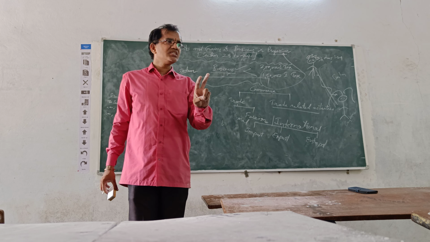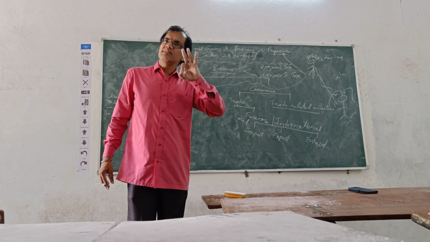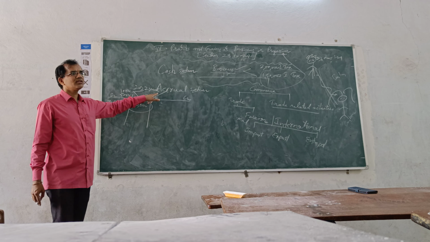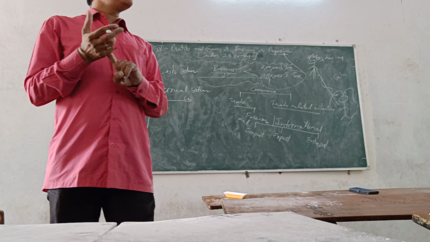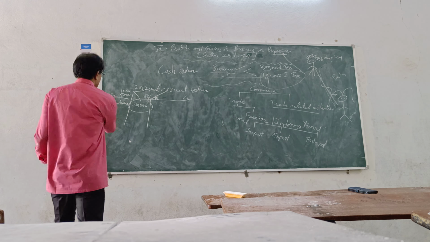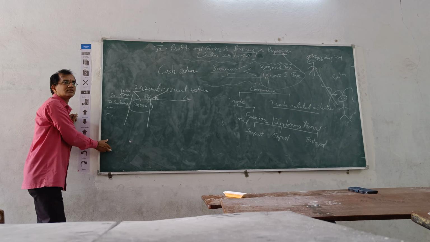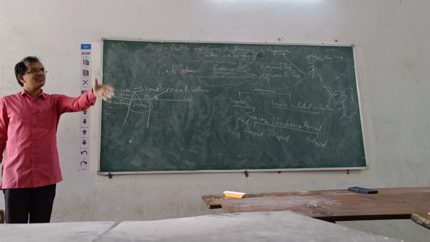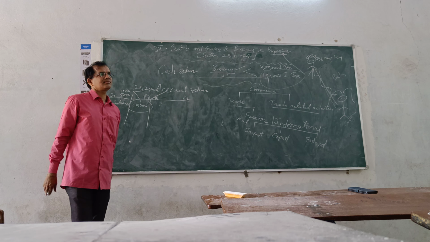Okay, so two kinds of systems you are going to maintain normally, but 99.99% of the business organizations will maintain accrual system. That is why in every final accounts, right from your intermediate to degree first year and second year, you are going to provide adjustments to salaries outstanding, prepaid, rent outstanding, prepaid, insurance outstanding, prepaid. Because all organizations will maintain under accrual system. We will not maintain under cash system.